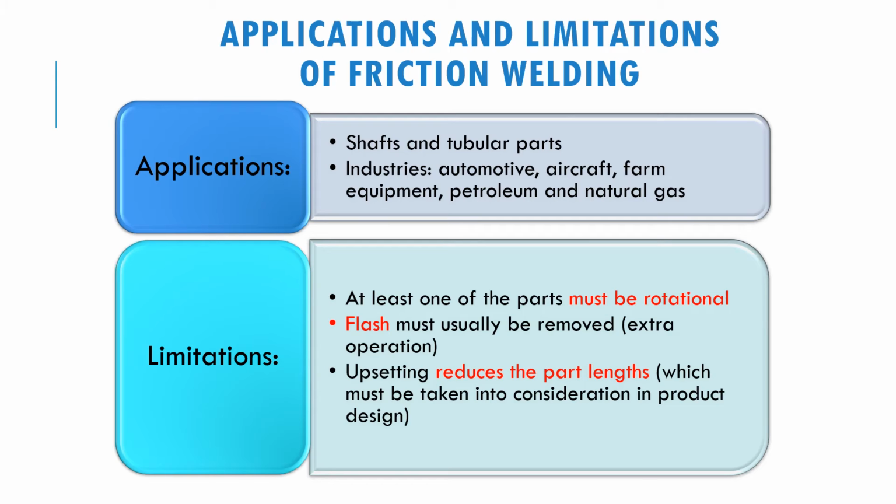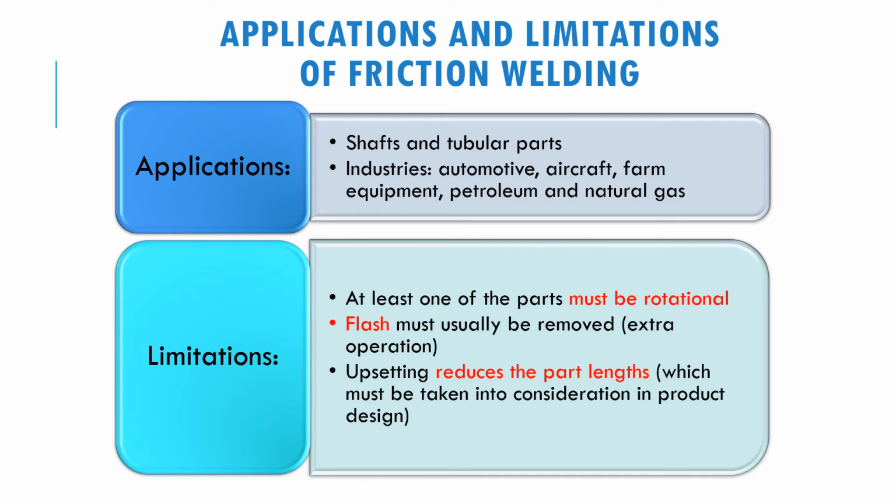The application is usually used in industries like automotive, aircraft, farm equipment, petroleum, and natural gas. The limitation is that at least one of the parts must be rotational. If it is not rotational, then you will not be able to create the friction heat.